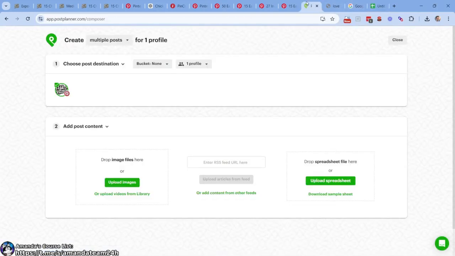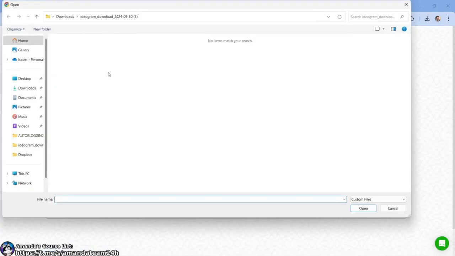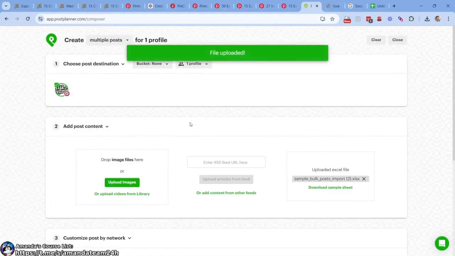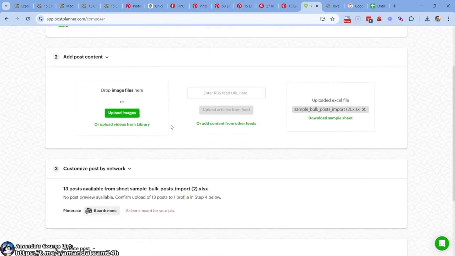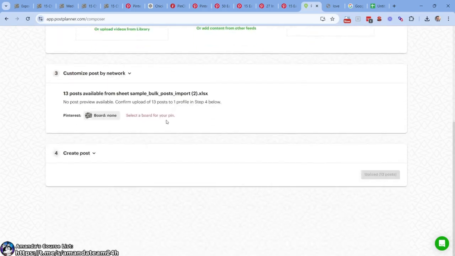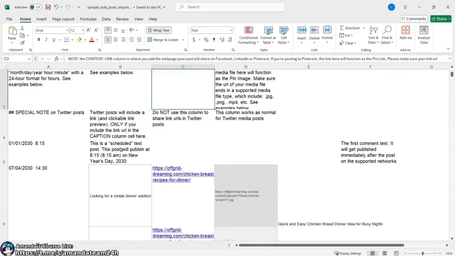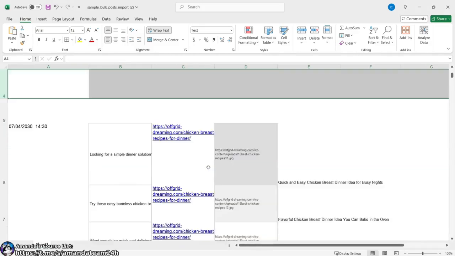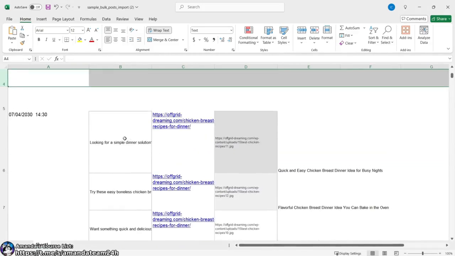Then we can come over to Post Planner, upload spreadsheet, downloads right here. And you could do this with 500 pins. That's why this is so powerful, right? 13 posts available. Do we want 13 posts? Why is it saying 13 posts? So what I want to do is just delete this and delete this just in case. It should be 12, right? It should be 12.